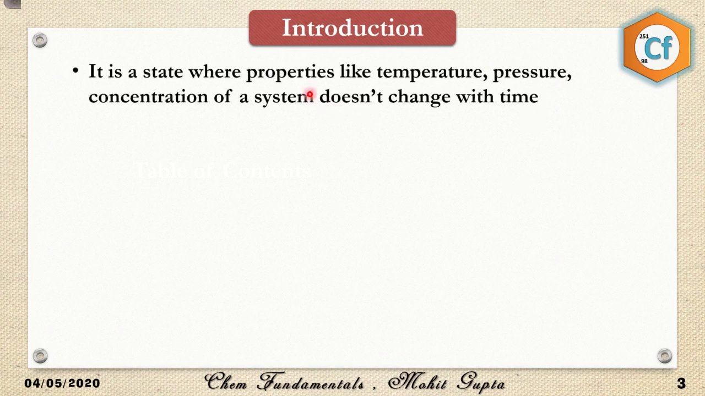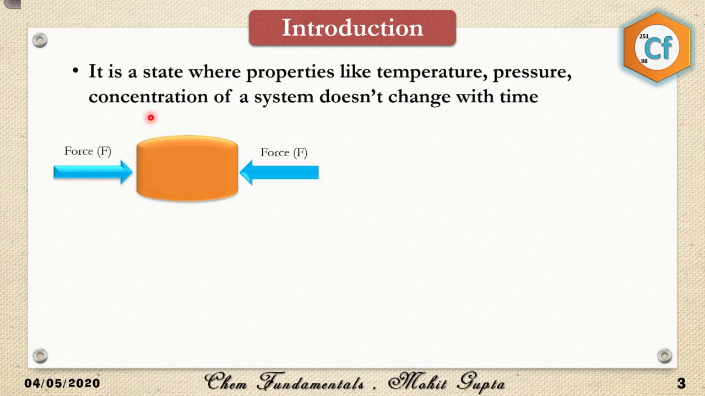So what is equilibrium? Equilibrium is a state where the properties like temperature, pressure, concentration of a system don't change with time, which means if your system has reached an equilibrium, the physical properties such as temperature would remain constant, the pressure would remain constant, and most importantly, the concentration of the system won't change. If the concentration of reactant is 1 molar, it will remain as it is, and if the concentration of product is 1 molar, it will also remain as it is. It doesn't matter what the concentration is, but whatever it is, it would remain constant. So let us understand in detail.